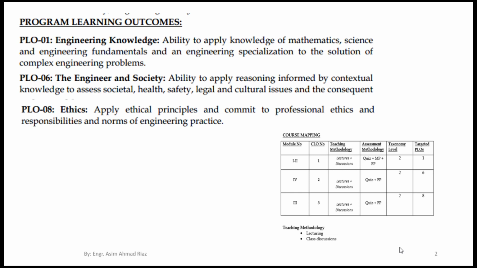The first CLO will be from module number 1 and module number 2, the second CLO will be covered from module number 4, and the third CLO will be covered from module number 3. Teaching methodology is also mentioned.